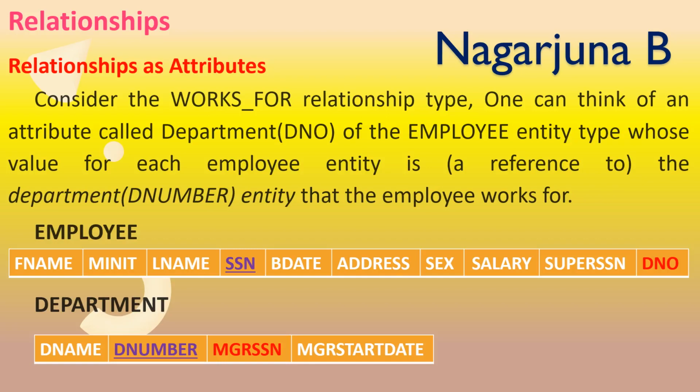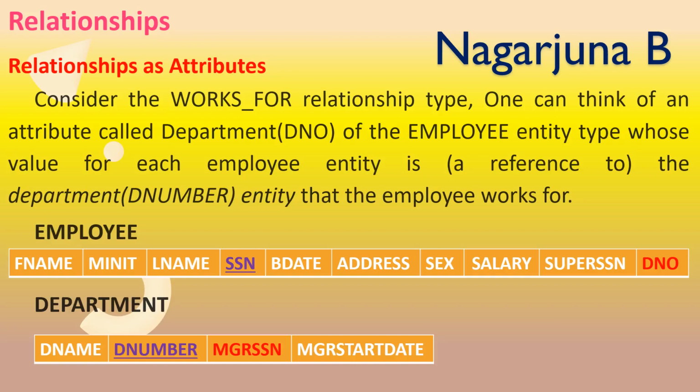DNO which is present in the employee entity refers to D number of the department entity for which the employee works for.